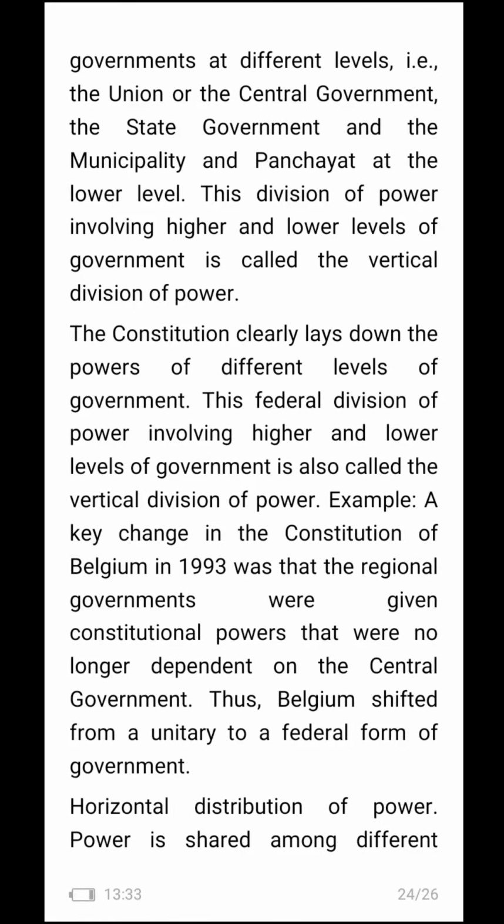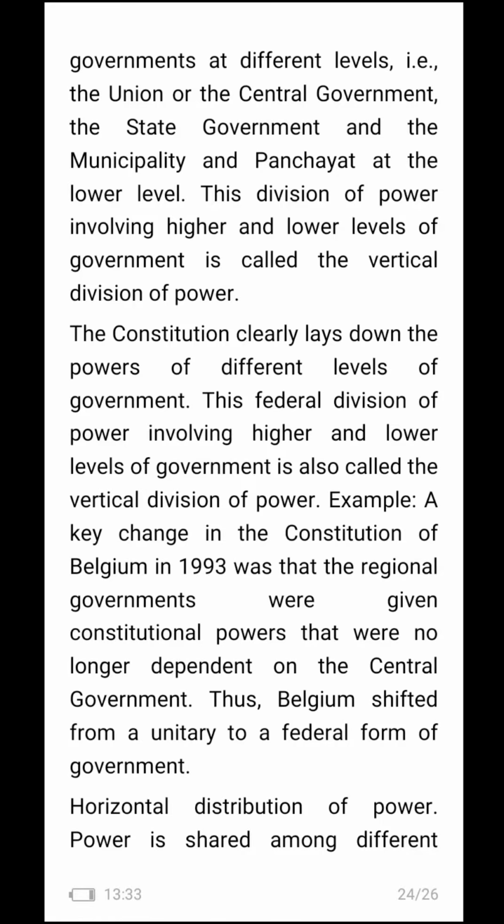This division of power involving higher and lower levels of government is called the vertical division of power. The Constitution clearly lays down the powers at different levels of government. For example, a key change in the Constitution of Belgium in 1993 was that the regional governments were given constitutional powers that were no longer dependent on the central government. Thus, Belgium shifted from a unitary to a federal form of government.